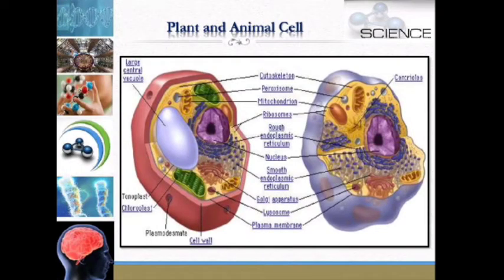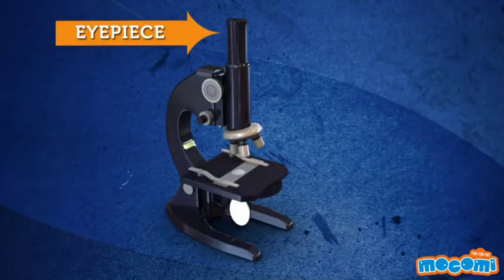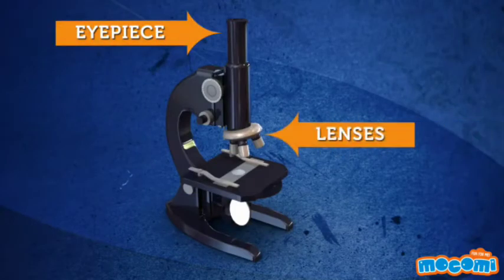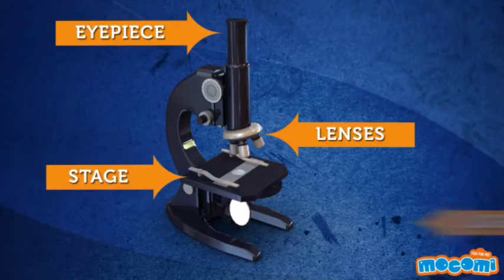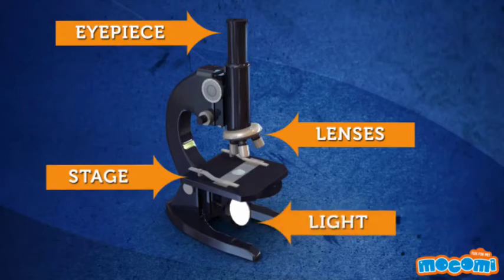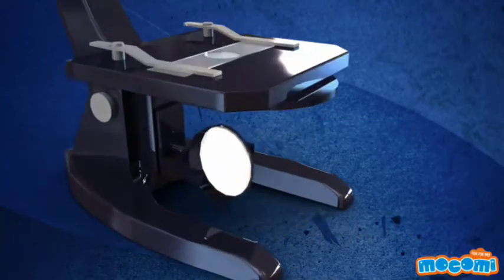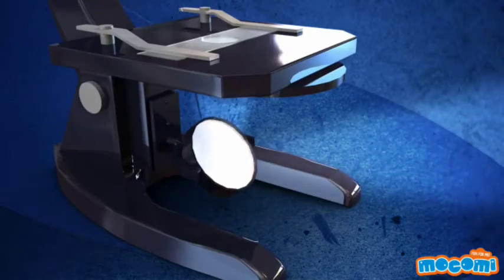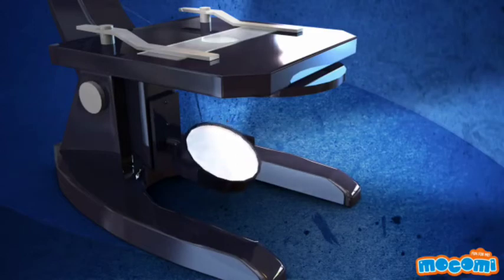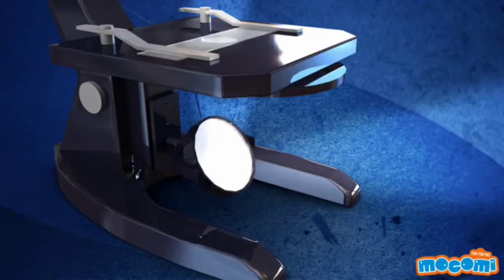Here you have to draw the diagram. Microscope. Eyepiece. Lenses. Stage. Light. In order to see anything in the world, you require light. By throwing light on an object, you can easily make out minute details. This is also true on the microscopic levels and why specimens must be mounted onto glass.